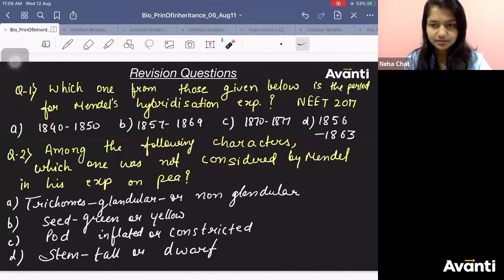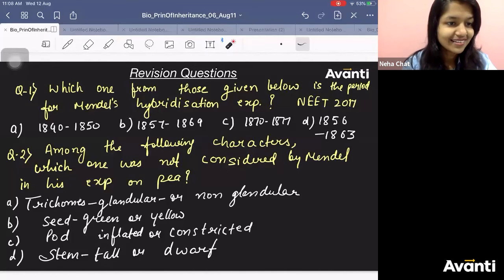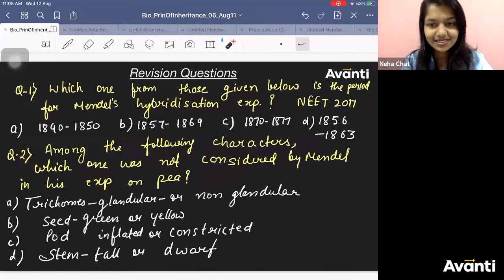First question. If you make a mistake, I'll come there. Don't make any mistake in this question at least. How many times have you read it? So many of you have given the right answer. Wonderful. It is 1856 to 1863. Keep seeing NCERT. What concepts I am teaching you, and then keep reading NCERT. See, 53 of you have gone for the right answer. So many did not answer at all. We have so many students.